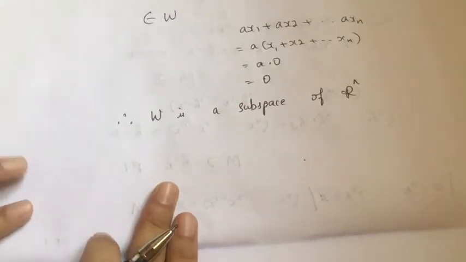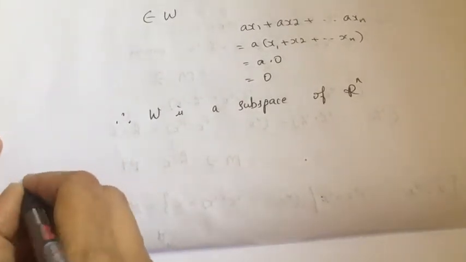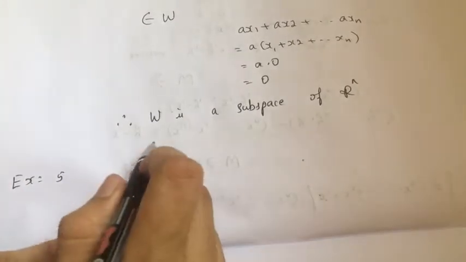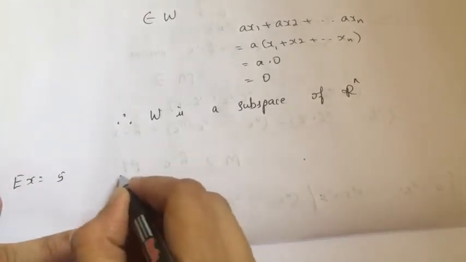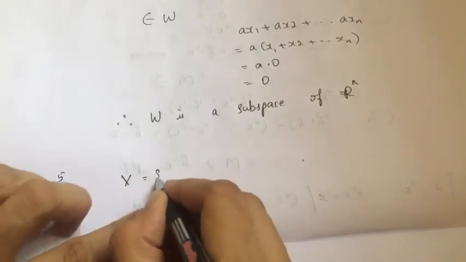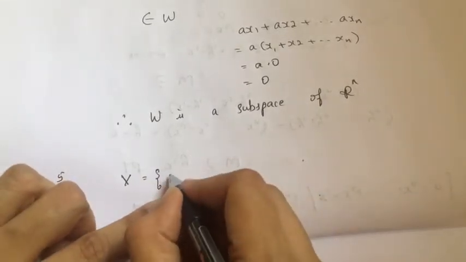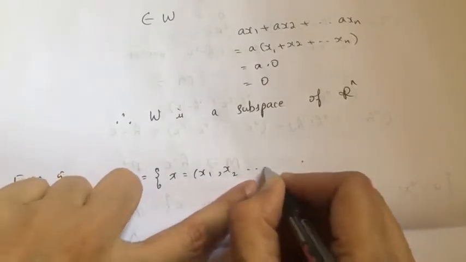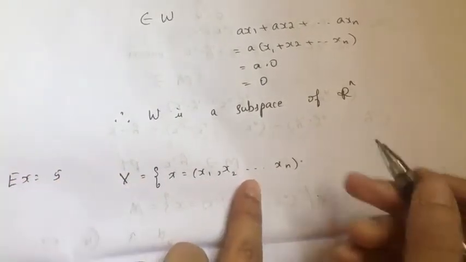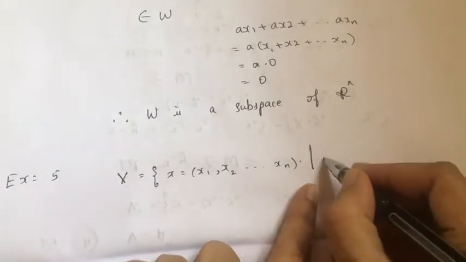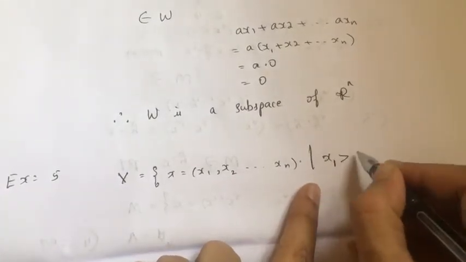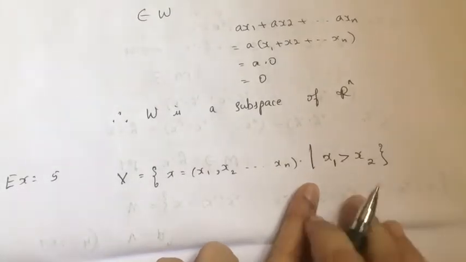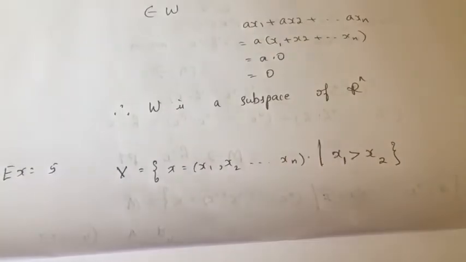And I can give you one more example, say example 5. I have a set X such that the elements are n-tuples, (x1, x2, ..., xn), in such a way that the entry x1 is greater than x2. Is this a subspace or not? I'm asking.